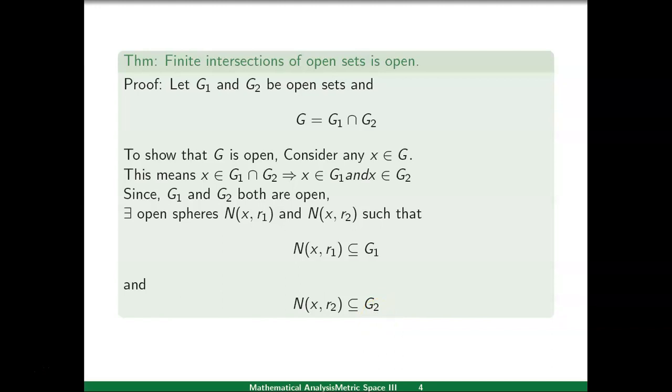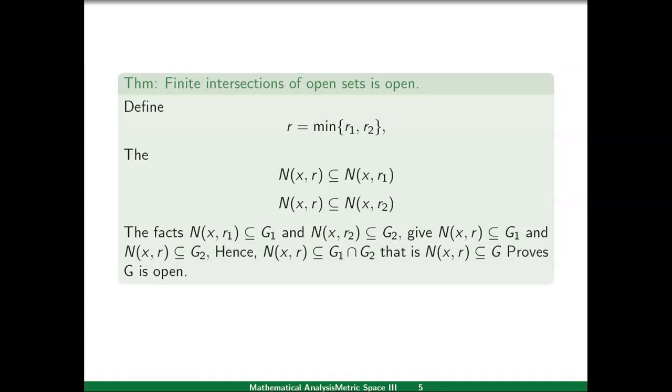Now N(x, r1) is contained in G1 and N(x, r2) is contained in G2. Let us define r as the minimum of r1 and r2. If you take an open sphere about center x with radius r, this sphere will be contained in N(x, r1) because r is the minimum of r1 and r2. Also, N(x, r) is contained in N(x, r2).